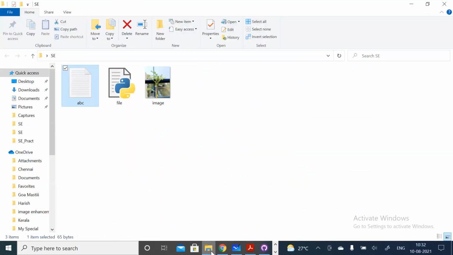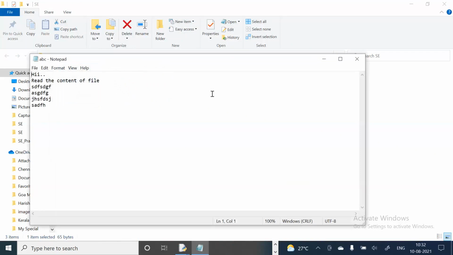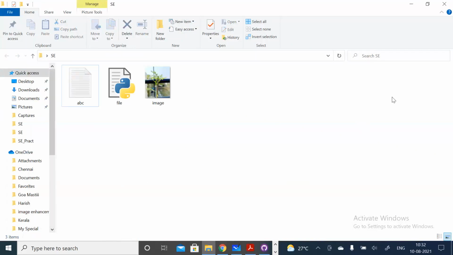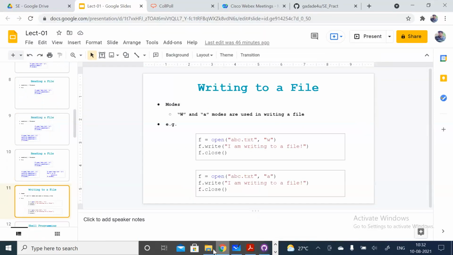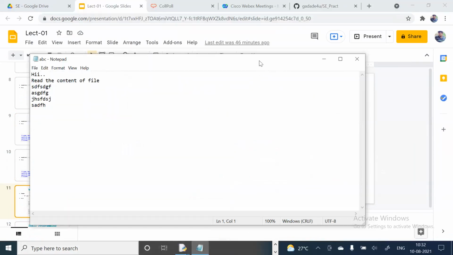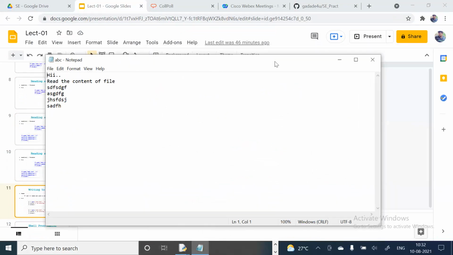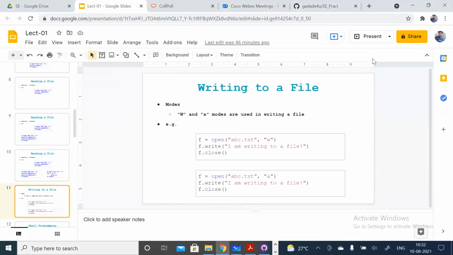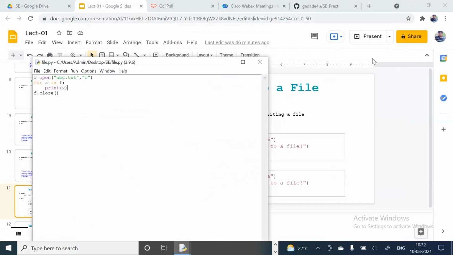Already we have a file. If I use the write function, then whatever the new content is, it will overwrite the existing content. I'll first use the append mode, then we'll go with the write mode, right? Sorry, let's close this. Now I need to open that same file in write mode.